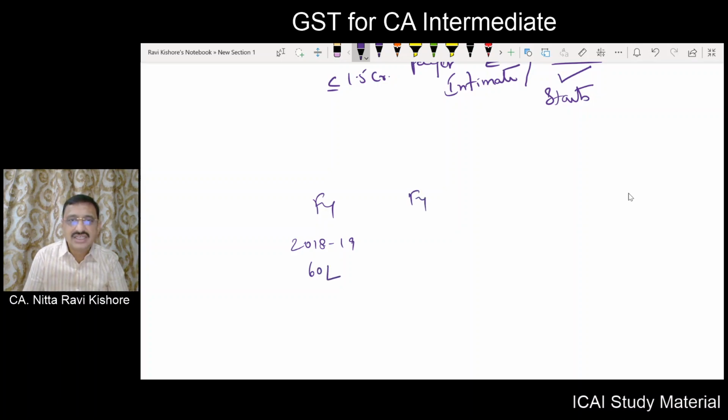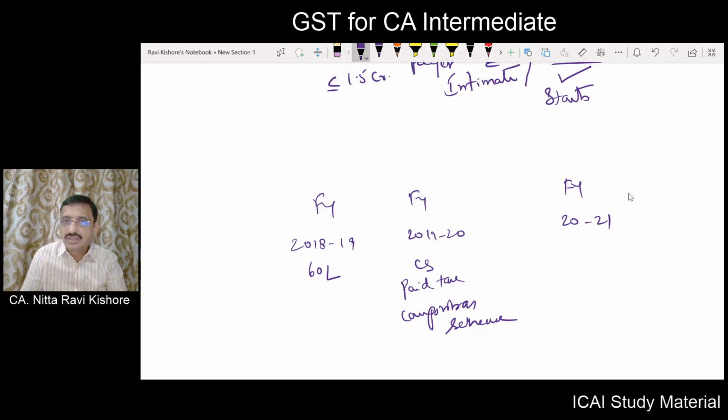So for financial year 2019-20, you opted for the composition scheme and you paid tax under the composition scheme. Okay. Now during the financial year 2021 also, you continued the composition scheme.